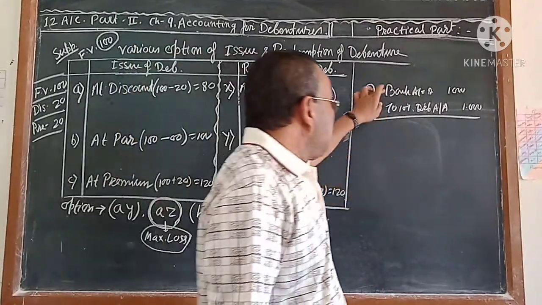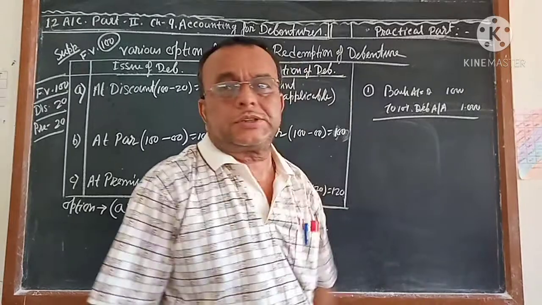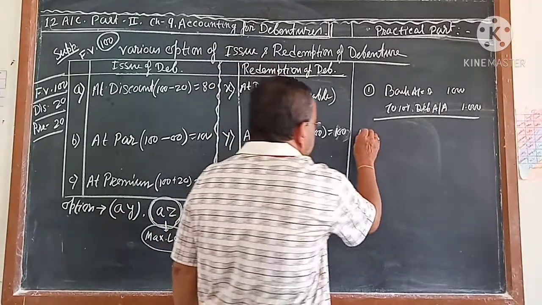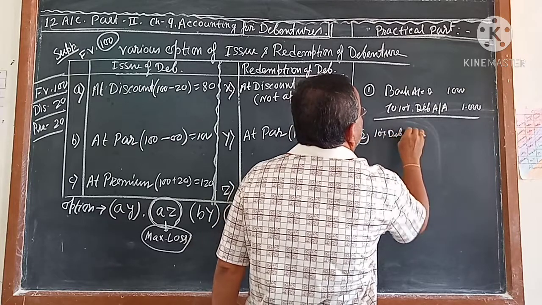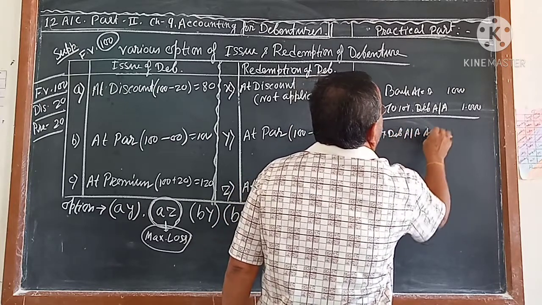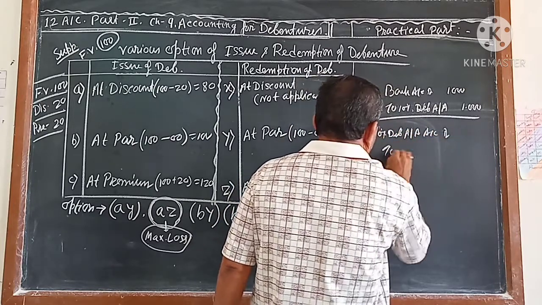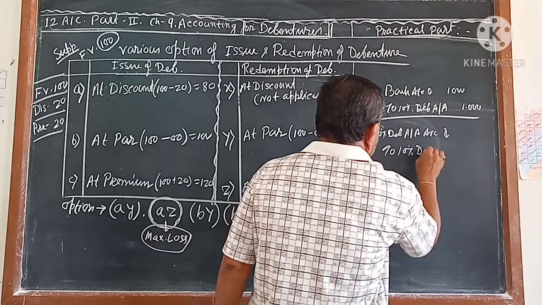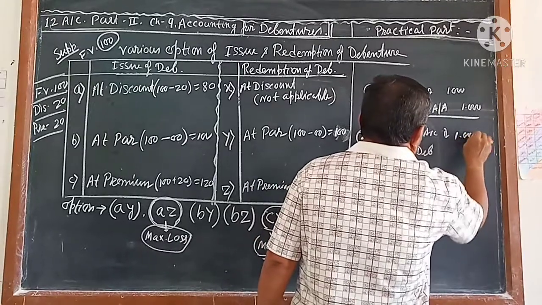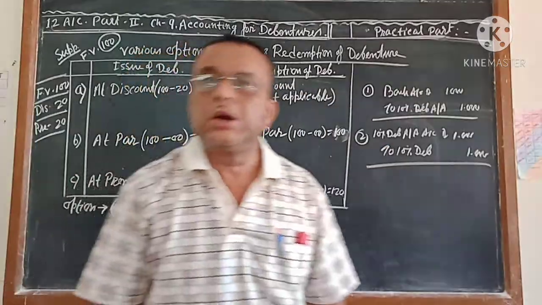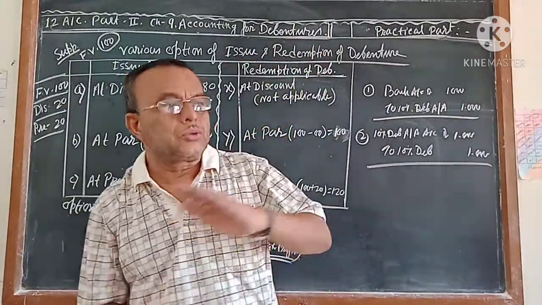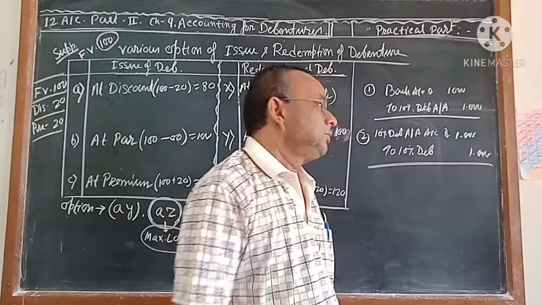First entry, bank account debit to 10% debenture, applications and allotment account. And second entry, 10% debenture, applications and allotment account debit to 10% debenture, 1000. This is the journal entry which we are passing for transferring this money to the debenture.